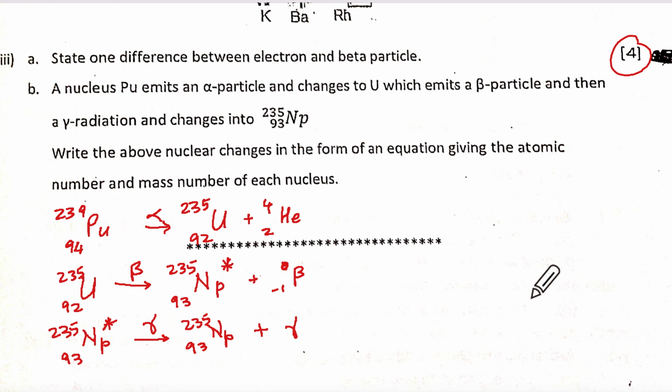We have finished all the questions. Ma'am, after the beta emission, why would you put it in an excited state? Because in an excited state, gamma radiations are emitted. So whatever Np we get is in an excited state because it is emitting gamma. Normally the gamma emission is simultaneous, yes, but they showed gamma radiation separately over here, so I have to show that excited state.